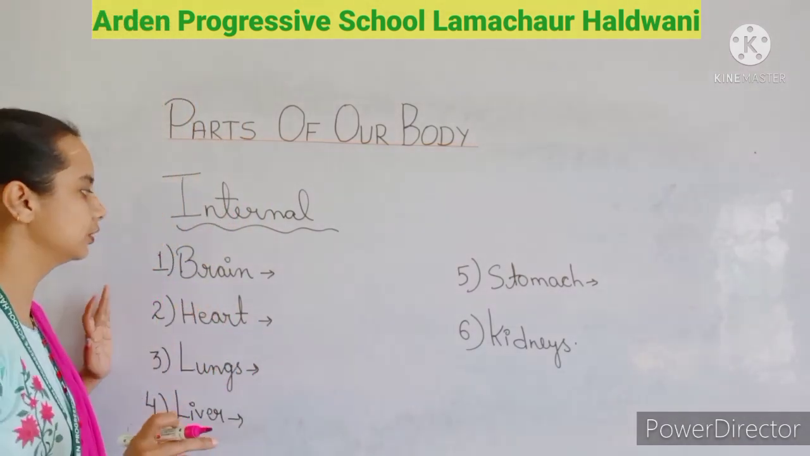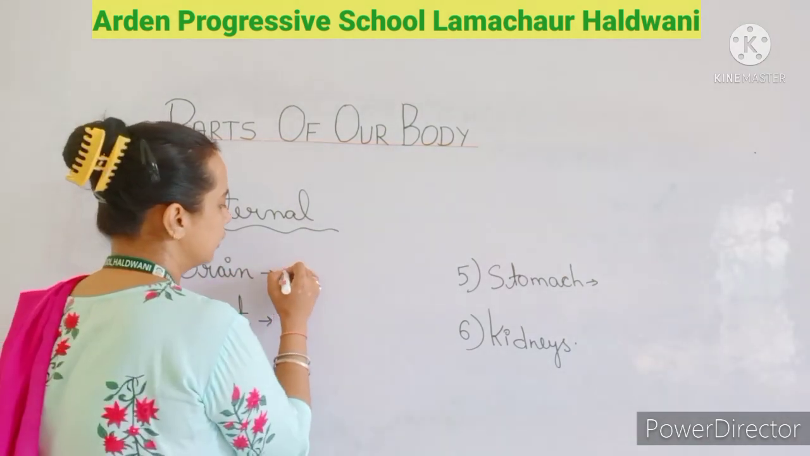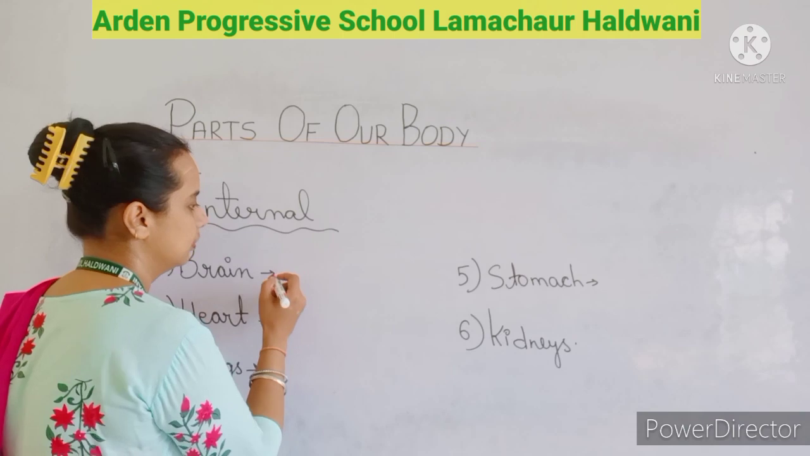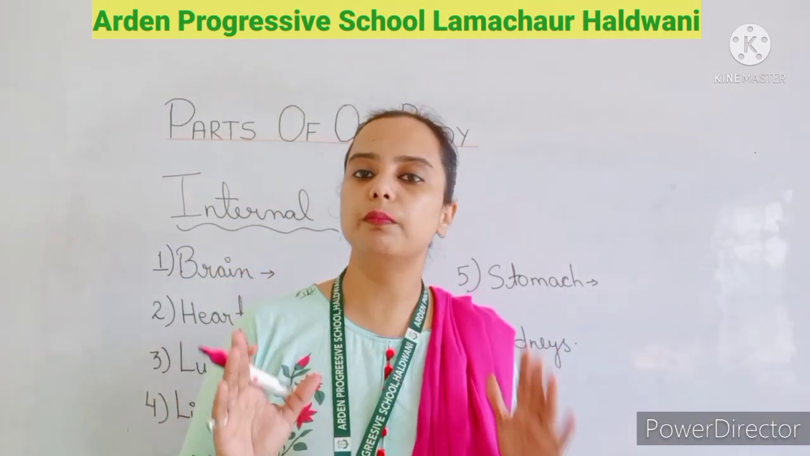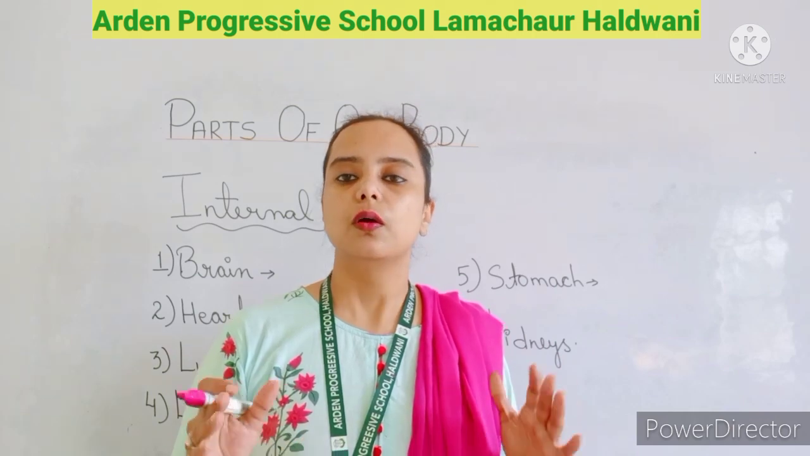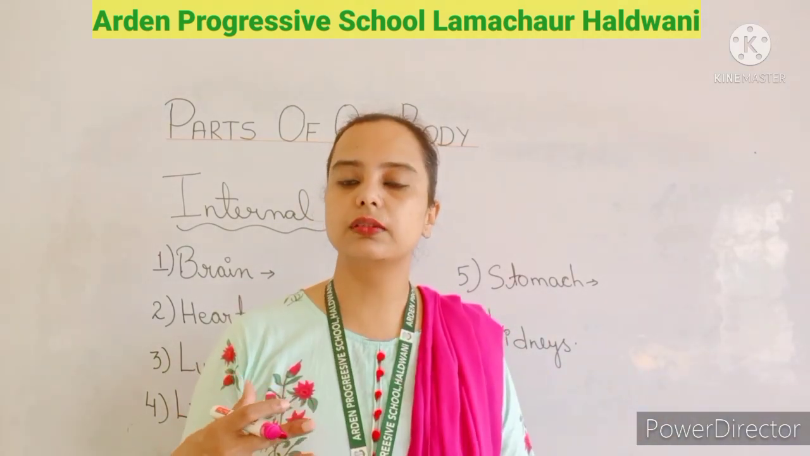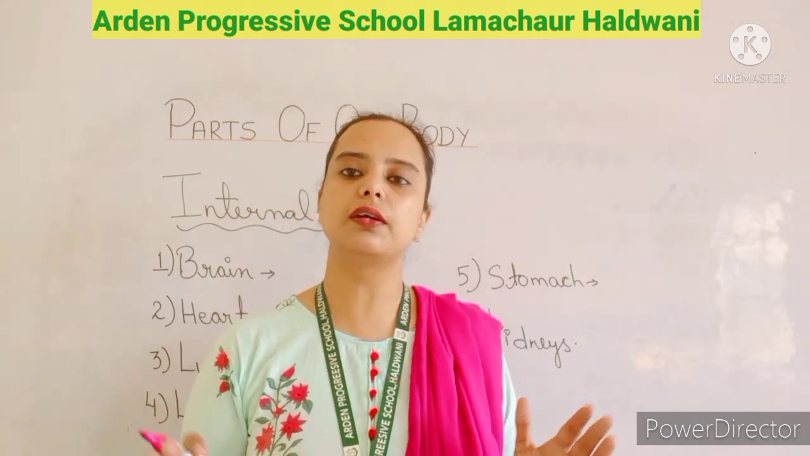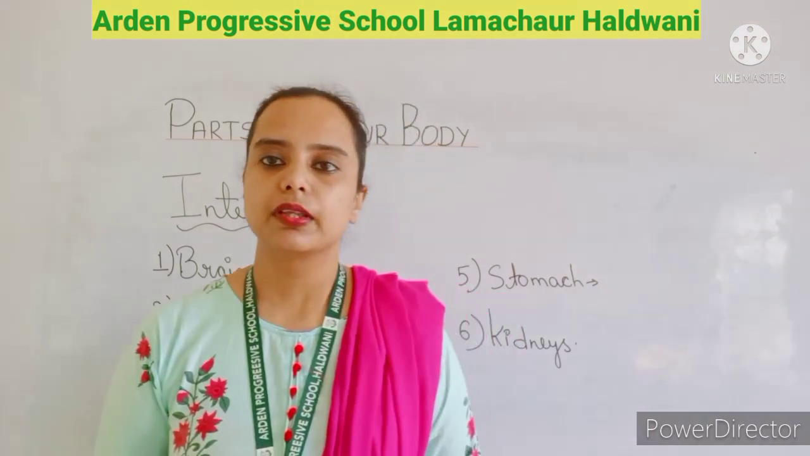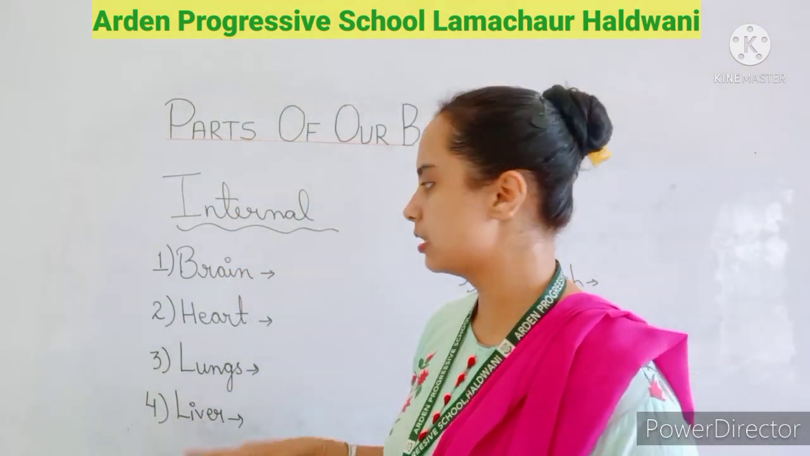Now what are the functions of it? The function of the brain is to control the body parts. It maintains the balance of the body. We walk, we run, and we do so many works. Our internal organs are also performing their functions. So everything is controlled by the brain. So the brain controls our body parts.